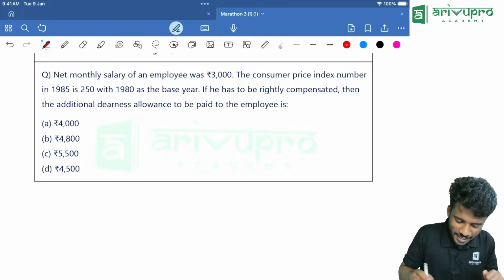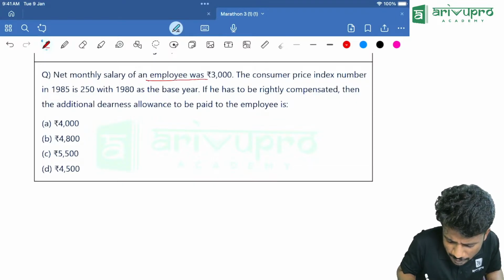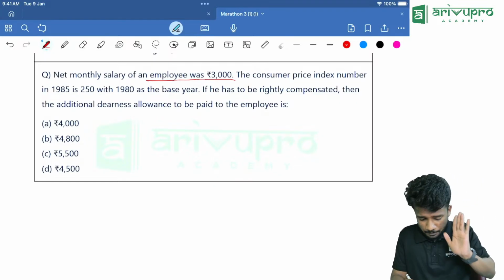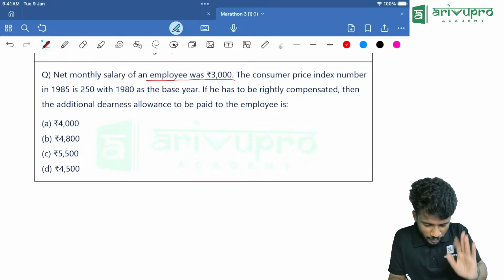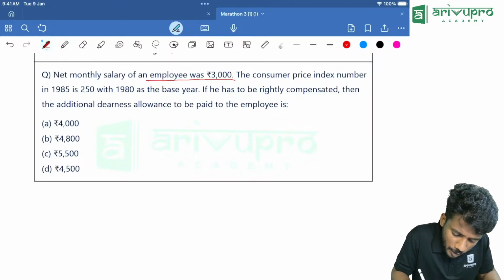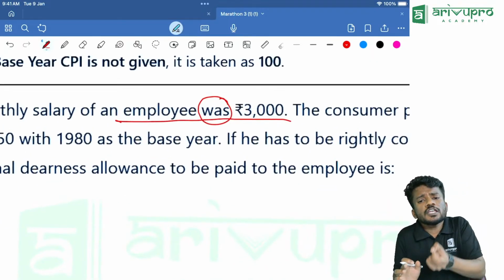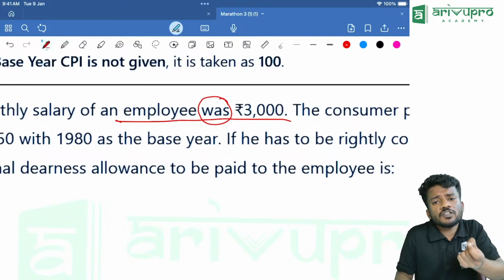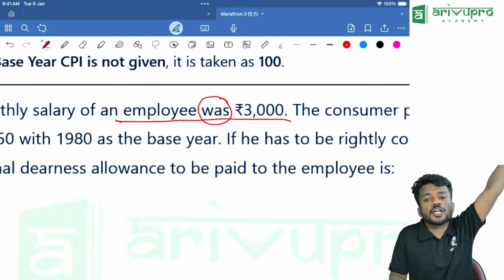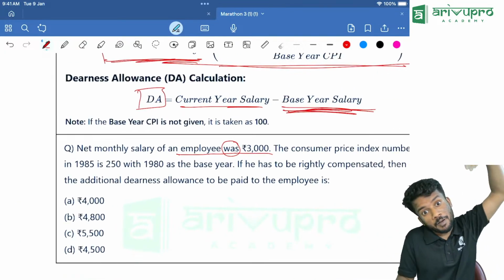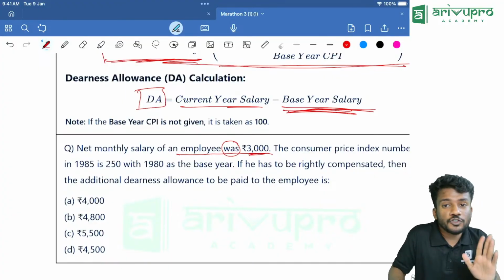Net monthly salary of an employee was 3,000 rupees. Was 3,000 means we are talking with respect to the past. That means my past salary was 3,000.